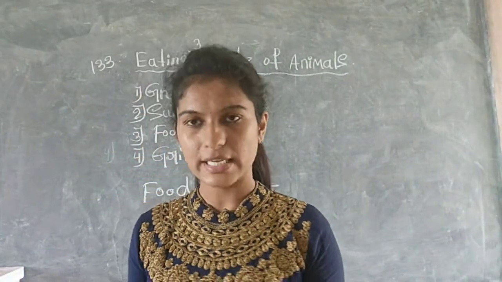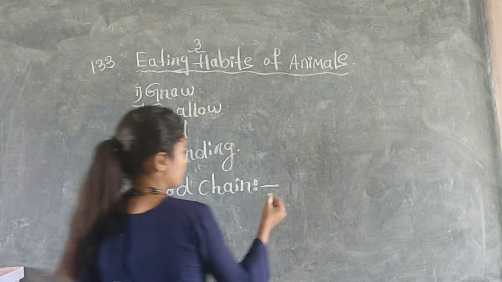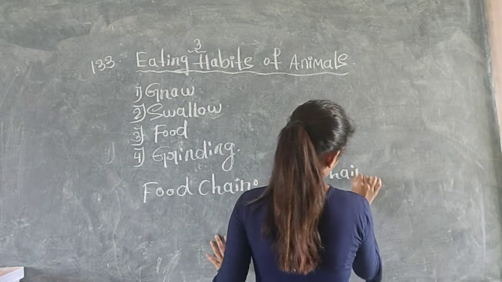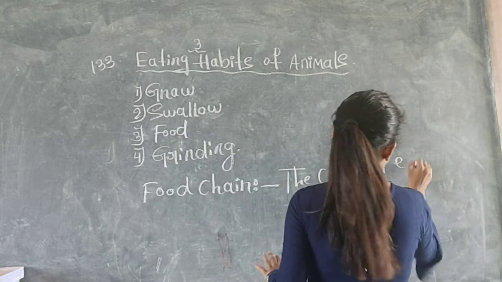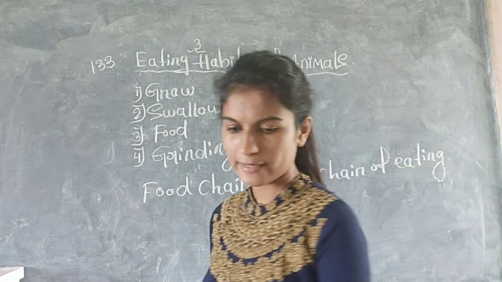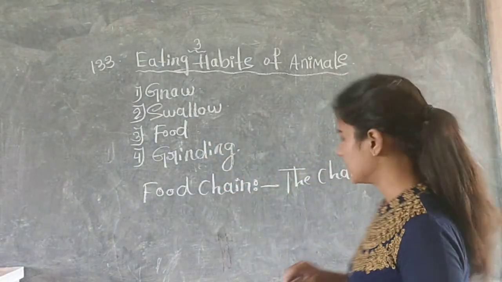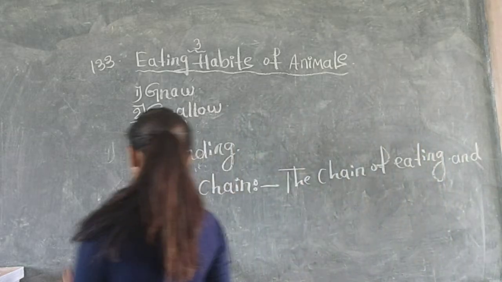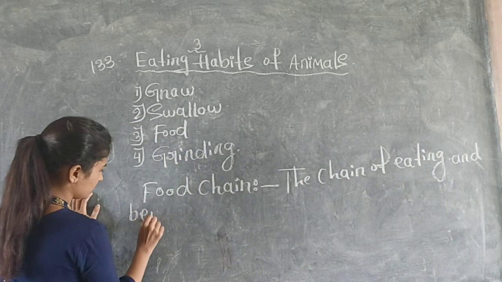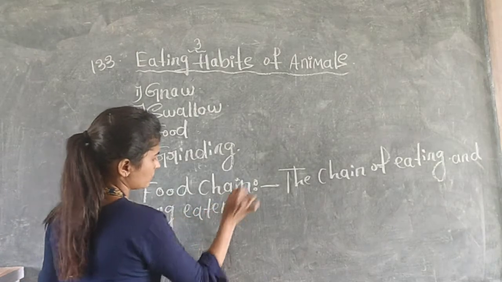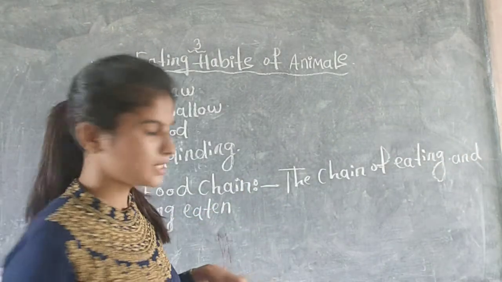The chain of eating. What is that? The chain of eating and being eaten. And being eaten is called food chain.